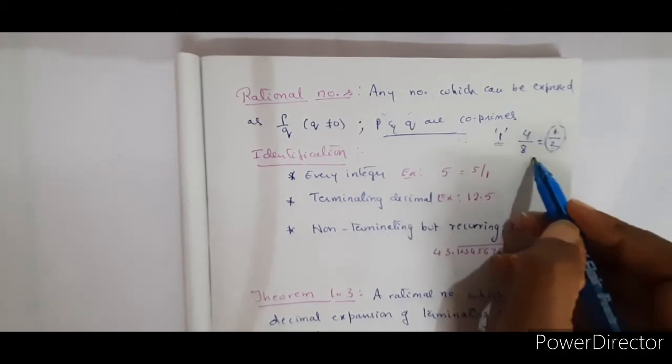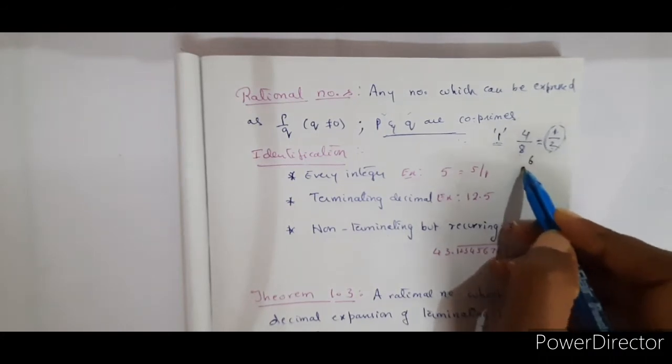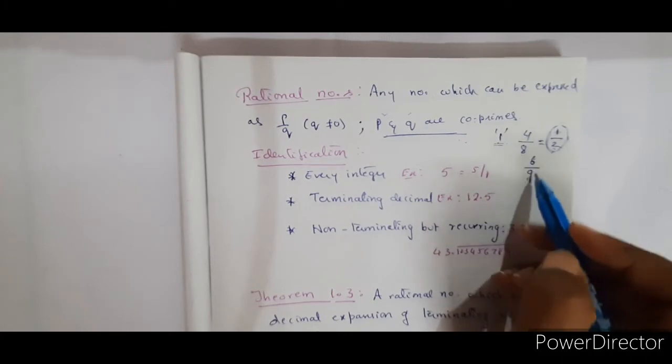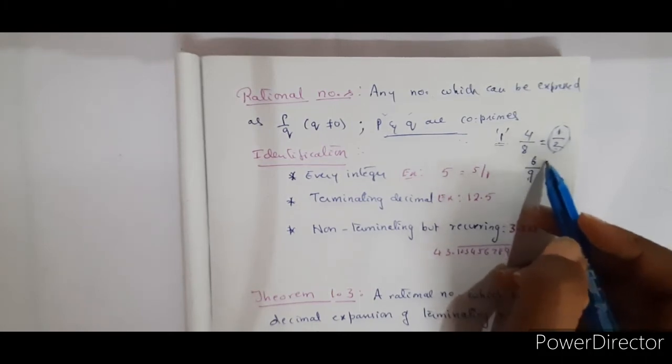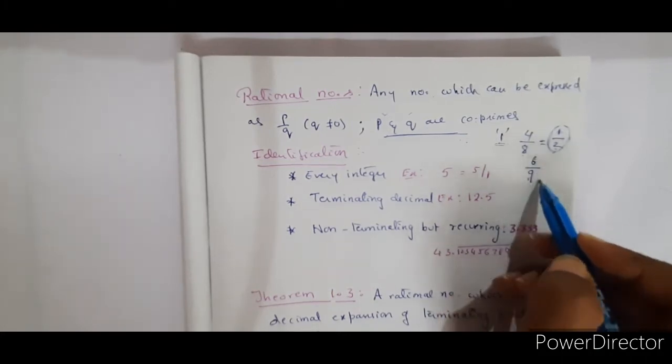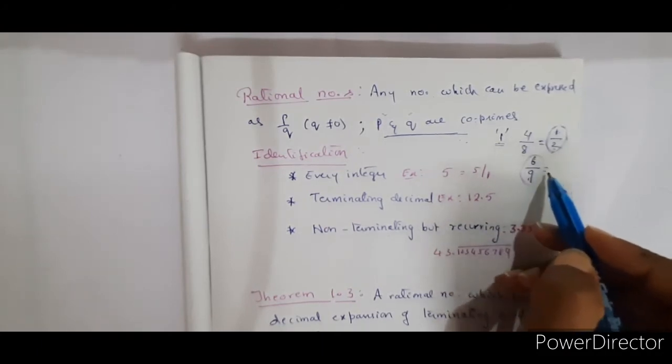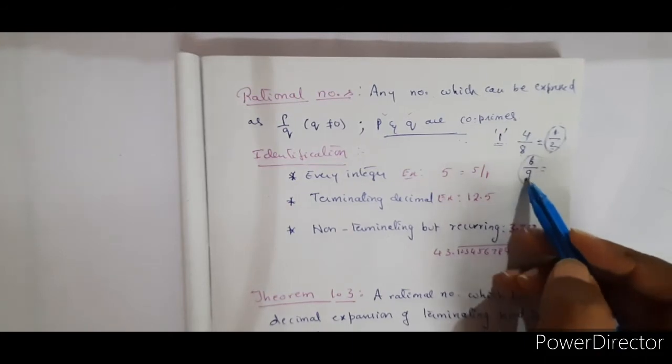Like suppose you have 6 by 9. Okay? 6 by 9. Here, what are the common factors you have? Yes, 3 is a common factor other than 1. So, therefore, we won't say it is a rational number. But of course, the value of this will be equal to the same number. But purely talking about the definition.